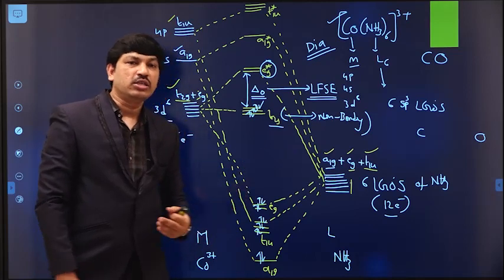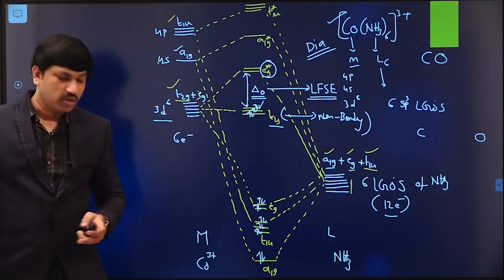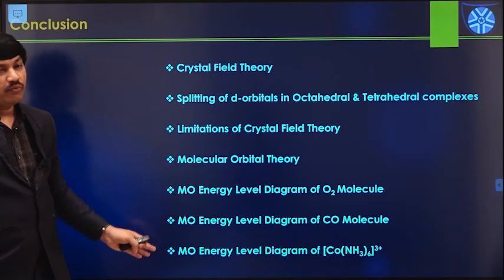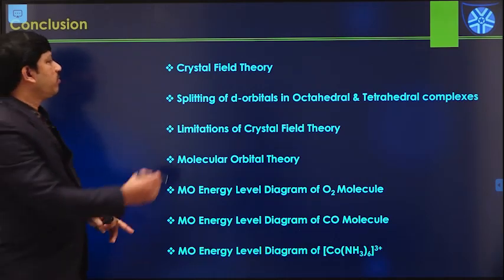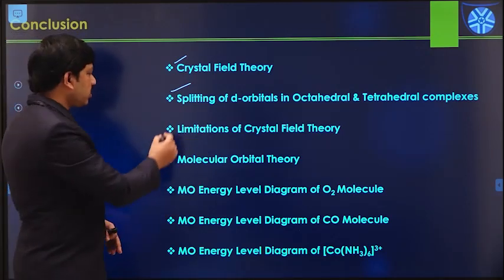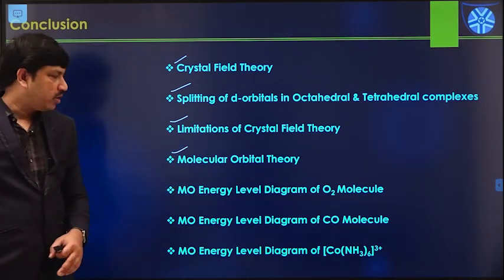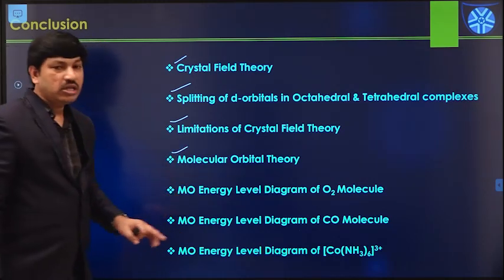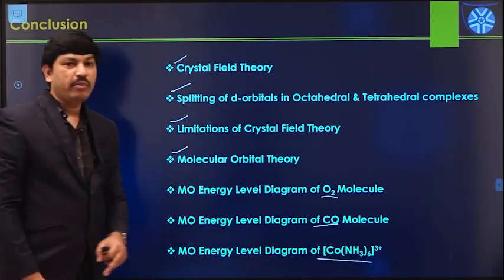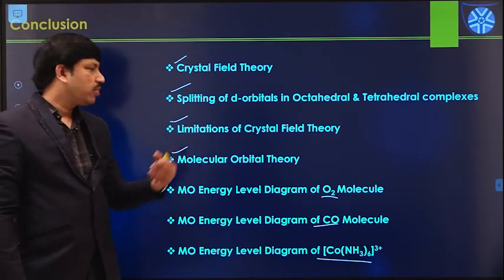Next session onwards we will discuss water technology. You already have some idea about water technology from our bridge course sessions. In conclusion, from the chemical bonding concept we discussed crystal field theory, splitting of d orbitals in octahedral and tetrahedral complexes, and the limitations of crystal field theory. We introduced molecular orbital theory, and we saw the molecular orbital energy level diagrams of the O2 molecule, the CO molecule, and one octahedral metal complex. Next session onwards we will discuss water technology.